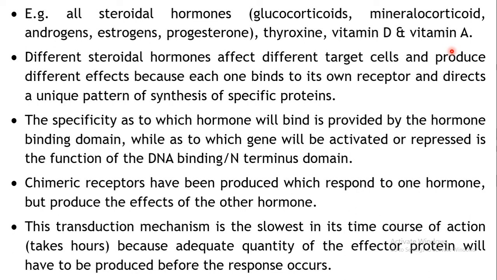Okay, so now different types of steroidal hormones may affect different targets. So different types of effects may be produced depending upon which type of receptor is getting stimulated. Either synthesis of some protein will take place, or inhibition of synthesis of certain proteins may take place, and accordingly the drug effects may be produced.